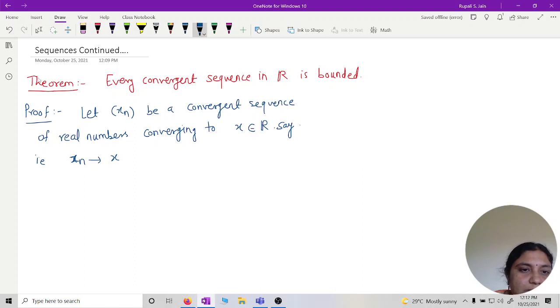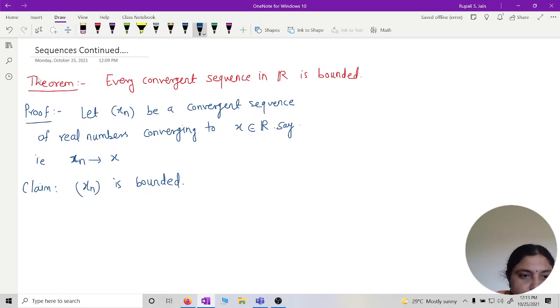So this is given. We have started with an arbitrary convergent sequence, say xn, and say its limit is x. And what is my claim now? I want to show this xn is bounded.